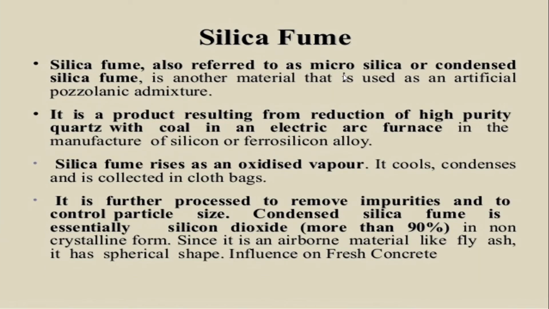Silica fume, also referred to as microsilica or condensed silica fume, is another material that is used as an artificial pozzolanic admixture. It is a product resulting from reduction of high purity quartz with coal in an electric arc furnace in the manufacture of silicon or ferrosilicon alloy. Silica fume arises as an oxidized vapor. It is further processed to remove impurities and control particle size.